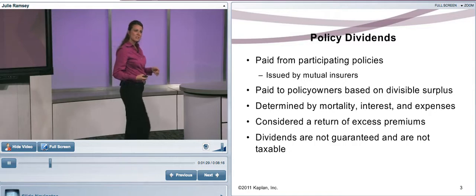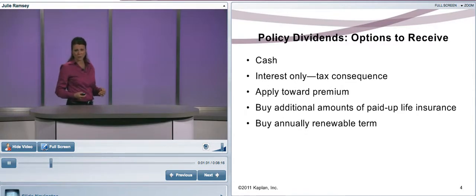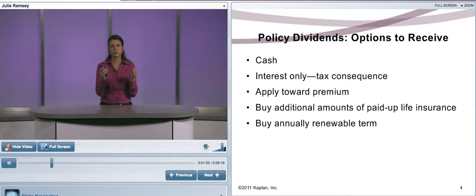Now, there are different dividend options, and let's talk about those options. We're talking about a mutual insurance company, and how does that policyholder want to receive that dividend, assuming a dividend is paid that year? Well, the policyholder could say, I want cash. That's real simple. At the anniversary date, a check is sent to the policyholder. Interest only. Now, with interest only, it works like a savings account. So that dividend is placed, think of it like that savings account, and it will earn interest.